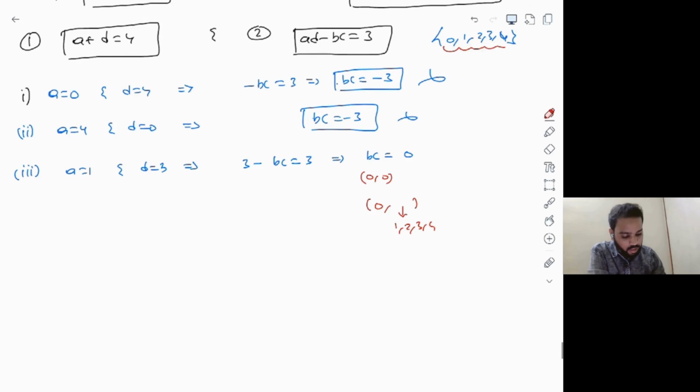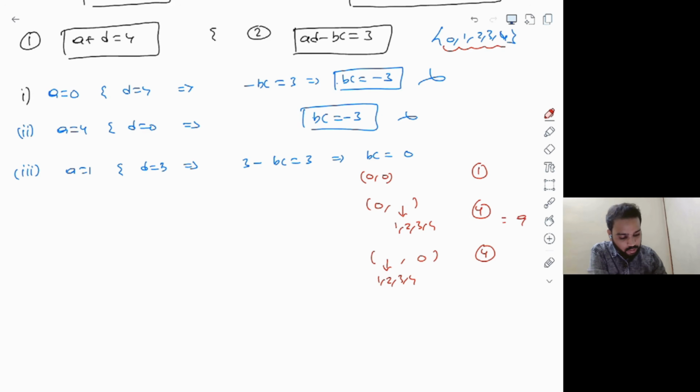All are possible. And similarly, if I try to take C as 0 and B as non-zero, in that case, B can be filled by 1, 2, 3, 4, which means you are getting one case here, 0, comma 0. And here, four ordered pairs are possible when B is equal to 0 and C is non-zero. Similarly, when C is 0 and B is non-zero, four more cases. So in total, you are getting nine cases, nine combinations here in the third case.